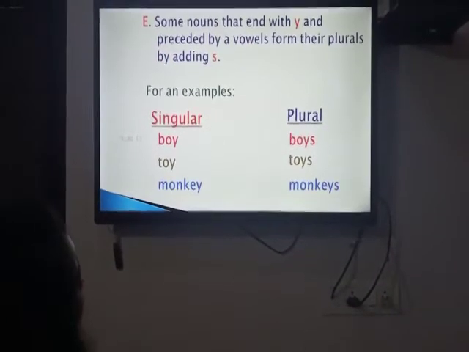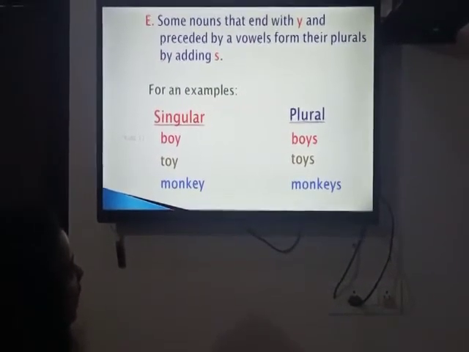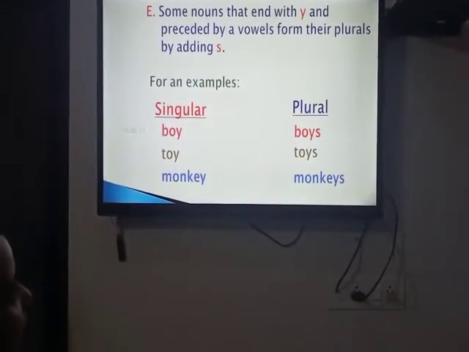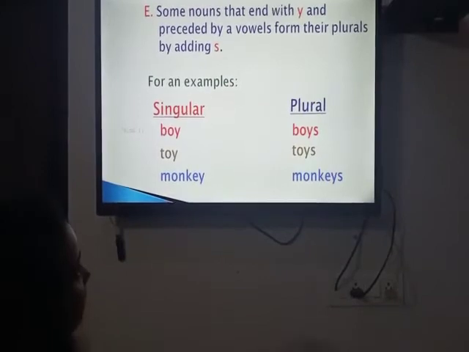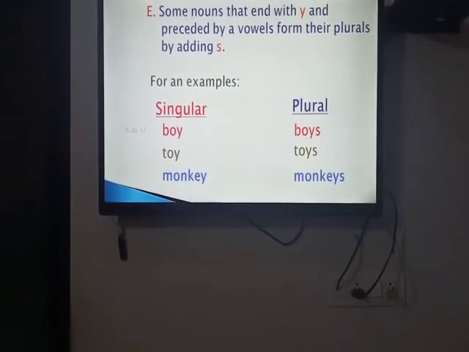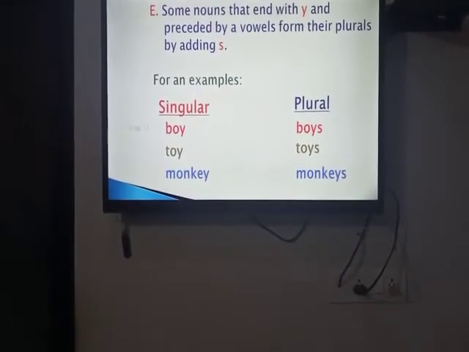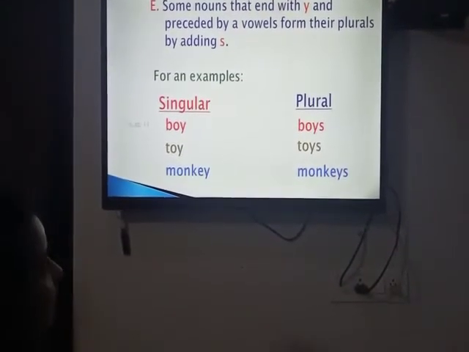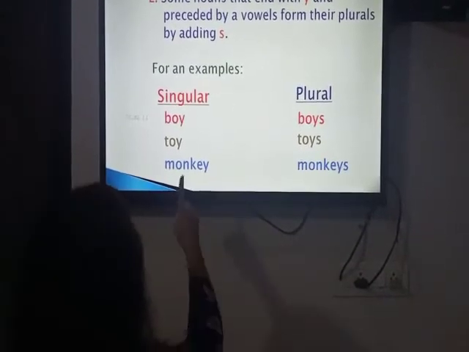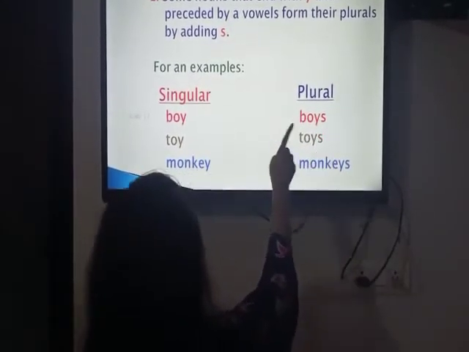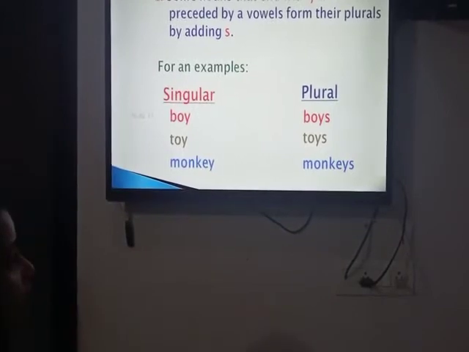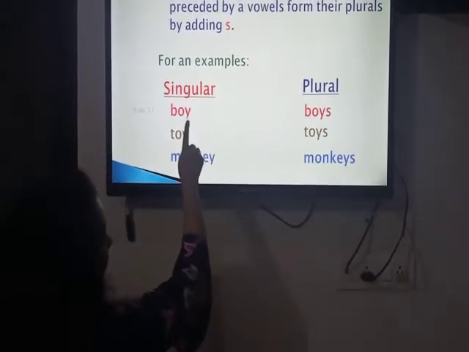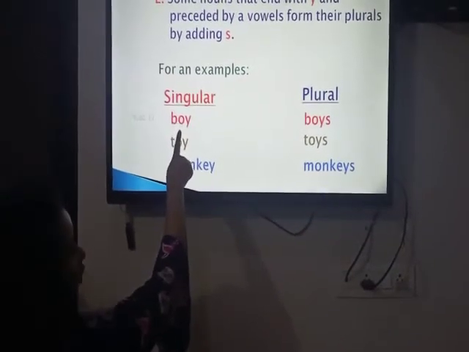Now let's move to another topic. Some nouns that end with y and are preceded by a vowel form their plurals by adding s. You know what are vowels? Vowels are A, E, I, O, U. And the rest are consonants. Let's take an example. Boy, boys. So here what did we put with y? Single s. And before y there is a vowel. So O is a vowel.